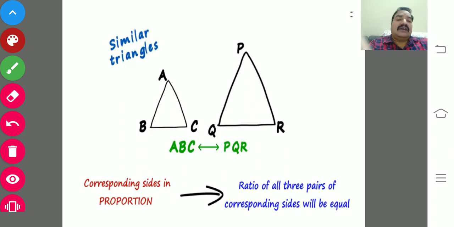For identifying whether triangles are similar or not, what kind of properties must the two triangles have? That is very important.